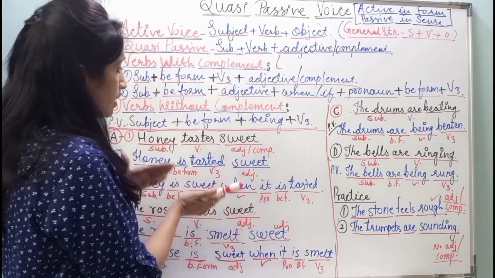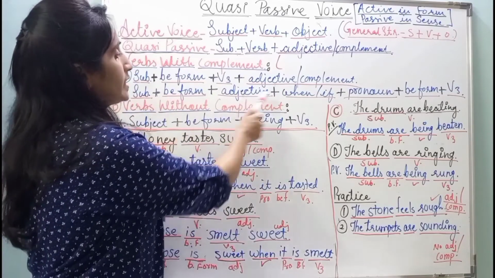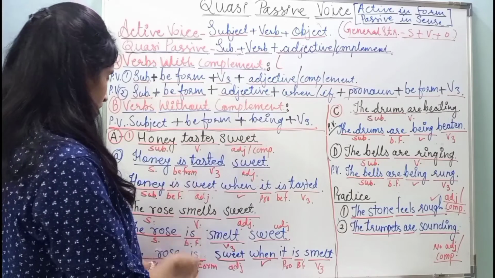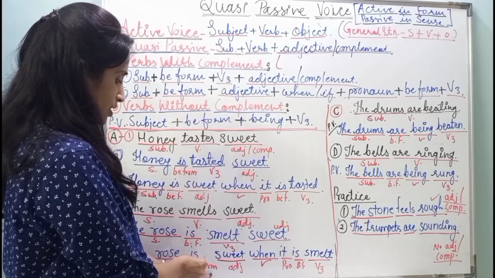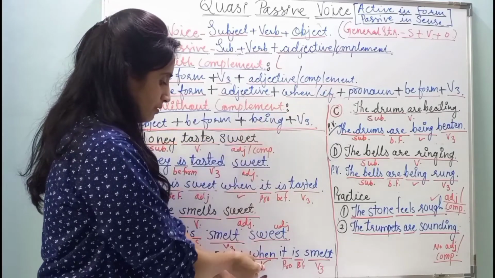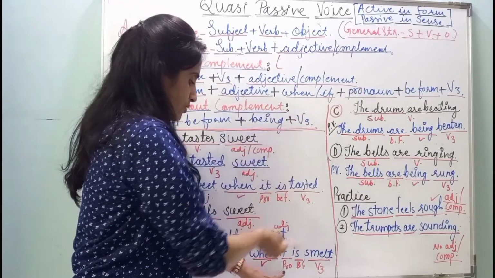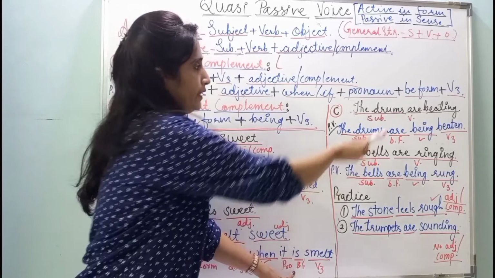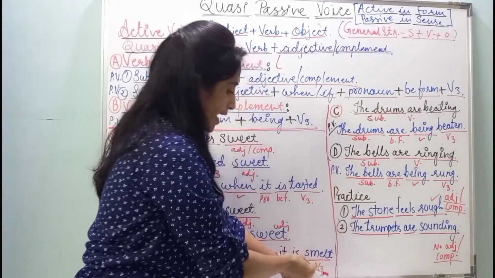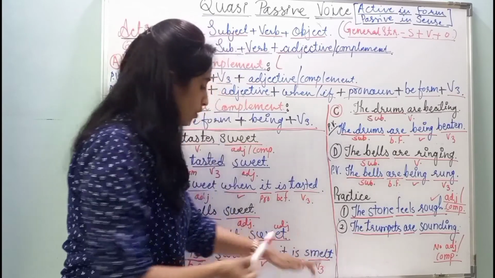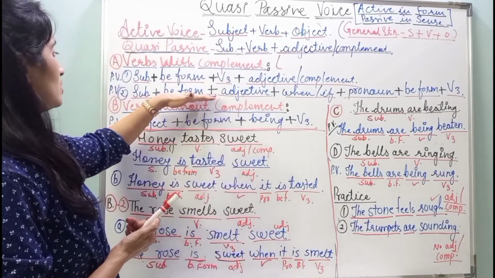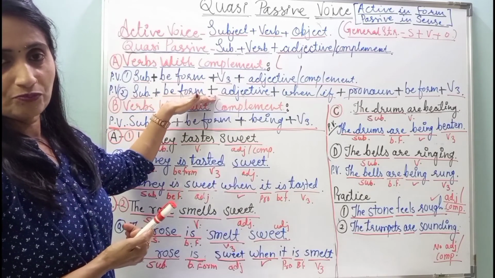This conversion is according to the second structure. See here, the rose, subject. Then what? Be form. It is used here, "is". Then adjective, sweet. When or if? When. Then what? Pronoun. It is used here, "it". And then be form again, "is", and then V3, and this is smelt. So this sentence is converted according to the second structure.